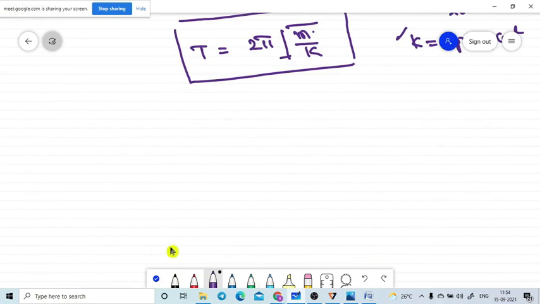Now let me move on to another condition. You can easily understand that one also. That is very important. Let me move on to that one also. So let's see what happens in this case.